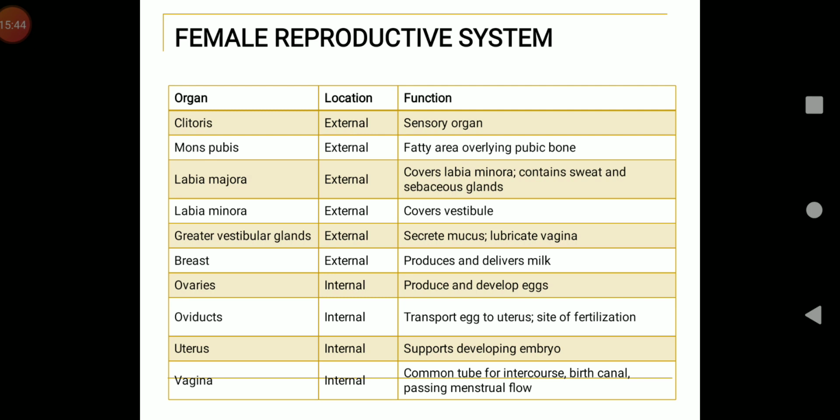Ovaries, internal genitalia, produce and develop eggs. Oviduct, also internal genitalia, transports egg to uterus and is the site of fertilization. Oviduct is also known as fallopian tube. Uterus, internal genitalia, supports developing embryo, and vagina, internal genitalia, is the common tube for intercourse, birth canal, and passing of menstrual flow.